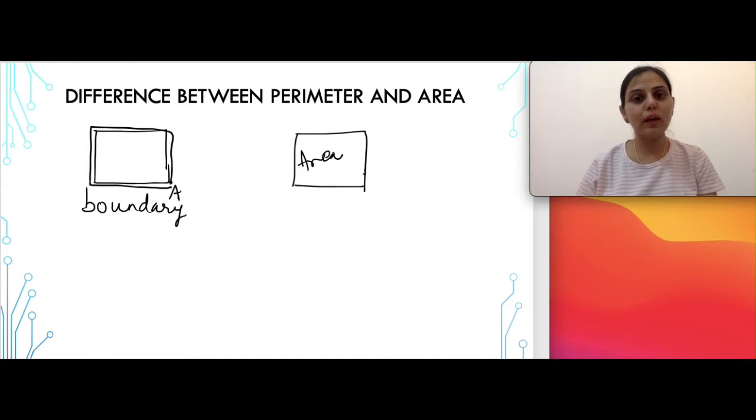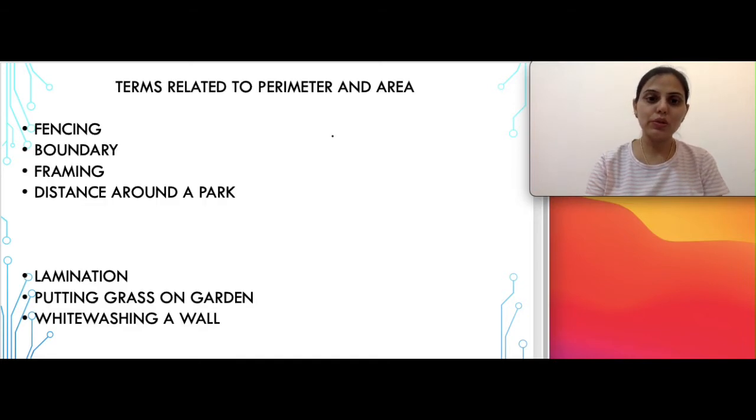So in your class, in this chapter, we are going to deal only with the problems which are based on perimeter and area of rectangle and square, and all the problems are going to revolve around these only. So let's begin with the questions.